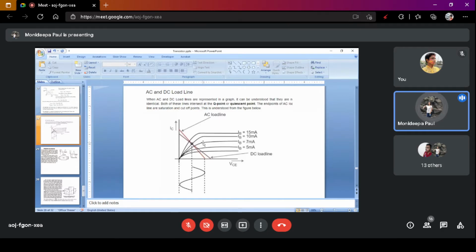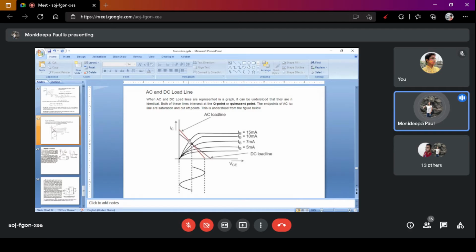So how do you get the AC load line? First you draw the DC load line, and then you apply the AC input signal. When you draw the DC load line, there is no input signal, only the biasing voltages VB and VCC, which maintain the input circuit forward biased and the output circuit reverse biased.